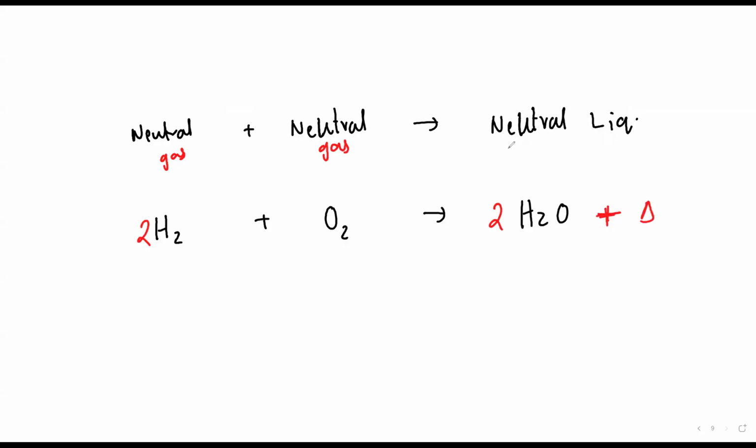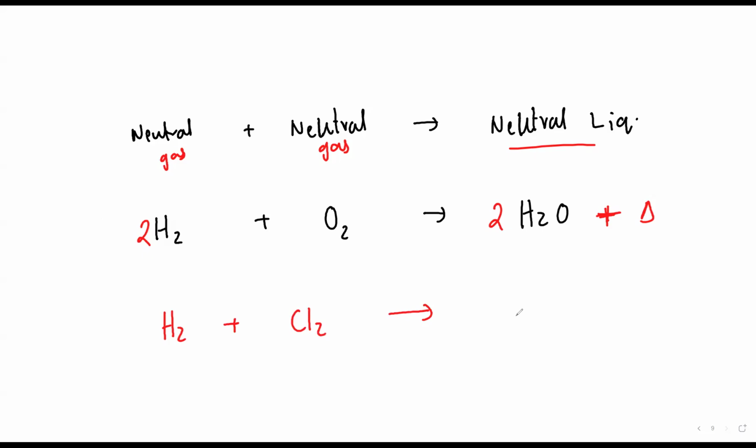So look, beta, if you don't know this neutral liquid, will you be able to write the reaction? No. So you should know these few basic things, right? Suppose, beta, I tell you to write a reaction between hydrogen and greenish yellow gas. Greenish yellow gas means chlorine, to give you acidic gas. So HCl is acidic or not? Tell me, beta.